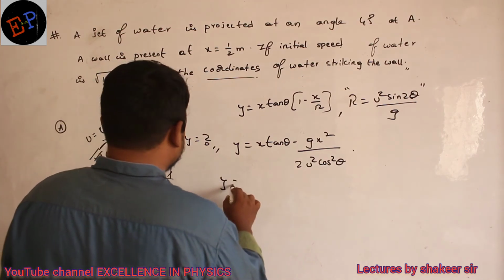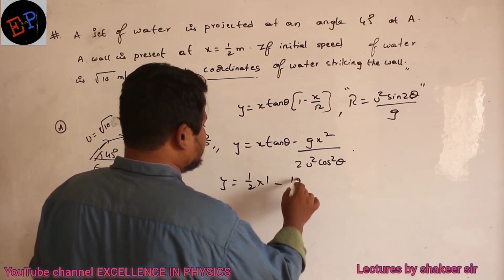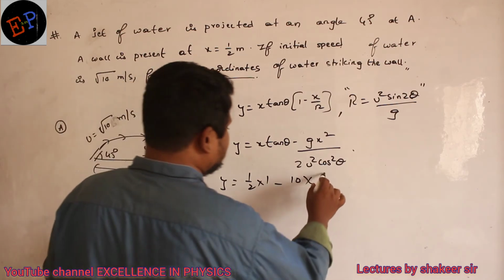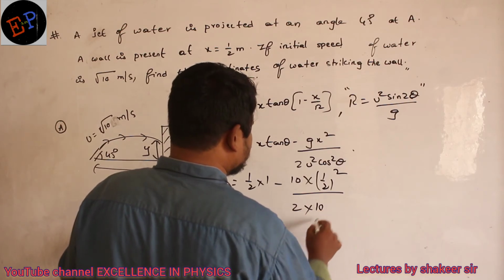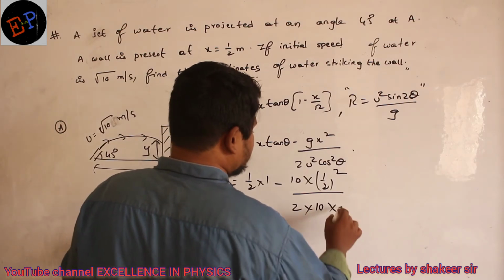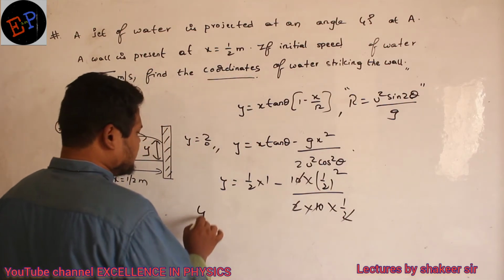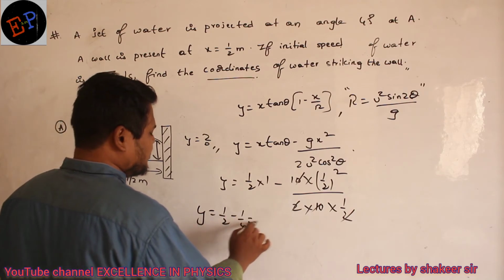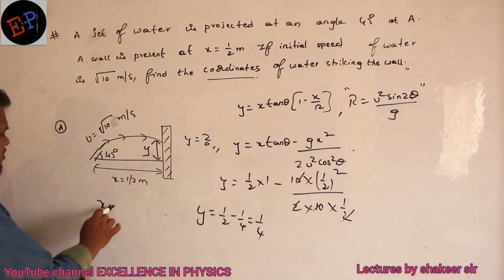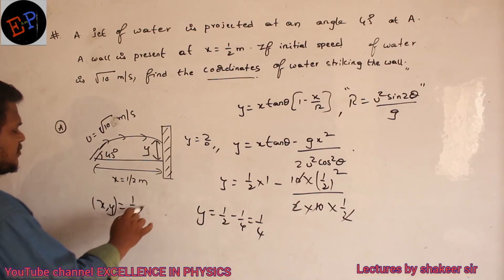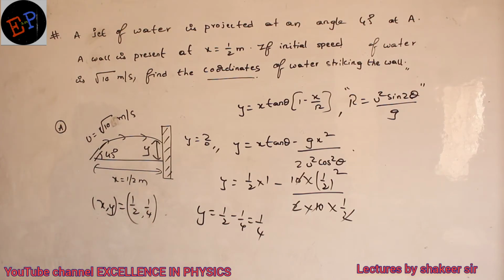So substitute. y = x value is 1/2, tan 45 is 1, minus g value is 10, x value is again 1/2 whole square, divided by 2 into initial velocity root 10. So u² is 10, cos 45 is 1/√2, its square is 1/2. So 2 and 2, 10 and 10 get cancelled. So y = 1/2 − 1/4, it is 1/4. That's my answer. So therefore, what are the x, y coordinates? x is 1/2, y is 1/4. These are my coordinates where water is going to strike the wall.